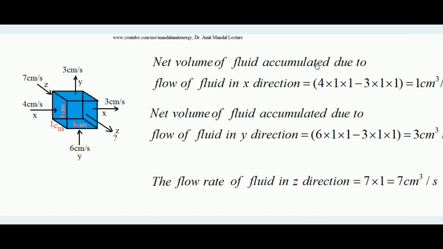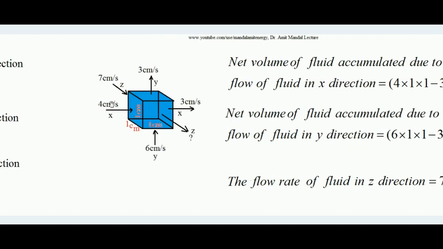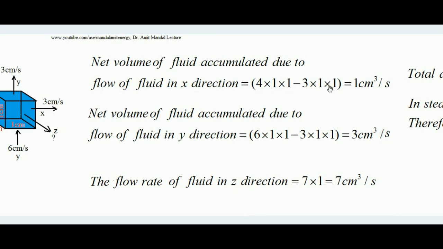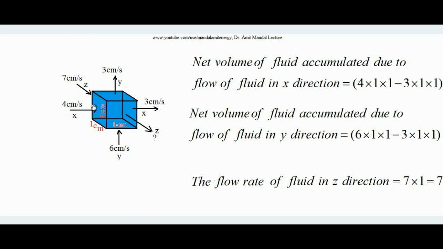First, when the fluid is entering this cube in the x direction, the net volume of fluid accumulated due to flow in the x direction will be simple. How much fluid is going inside? Velocity into the area through which fluid is flowing is the volume flow rate. So 4 into 1 into 1 equals 4 centimeter cube per second is the amount of fluid entering. What is outgoing is 3 centimeter per second into 1 into 1, because the cross-sectional area at the entrance is 1 centimeter square, and at the exit also it is 1 centimeter square. So 4 into 1 into 1 minus 3 into 1 into 1 equals 1 centimeter cube per second. It means the amount of fluid going inside in the x direction is more than the amount of fluid coming out.